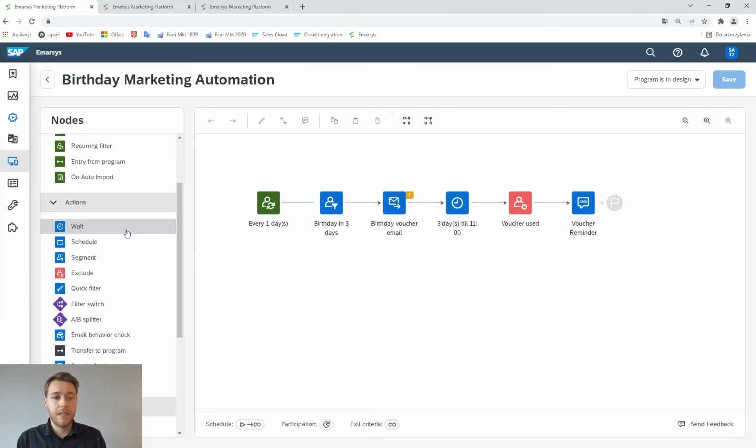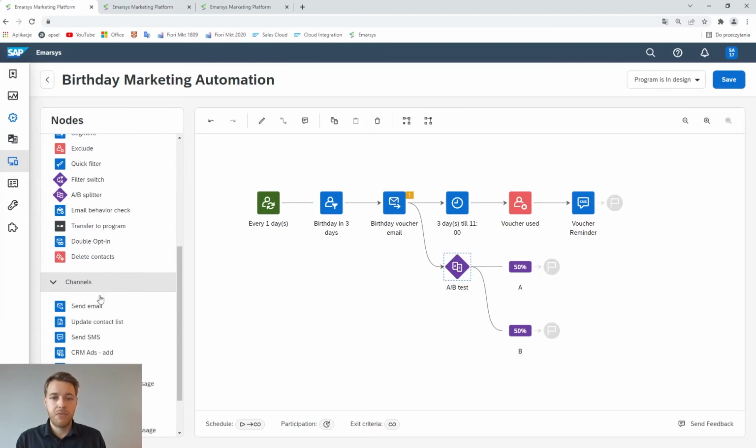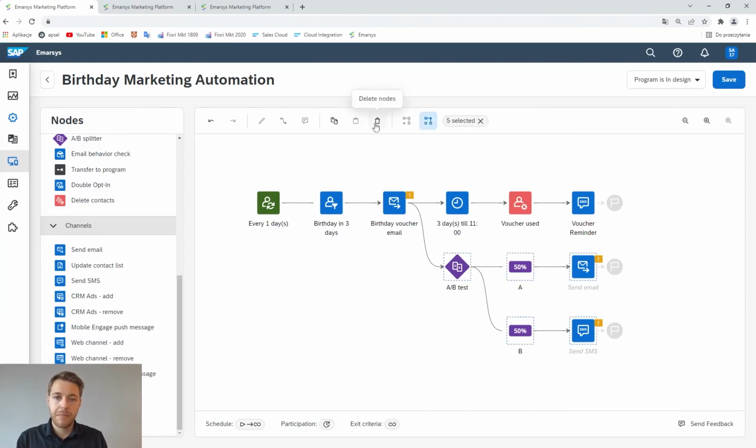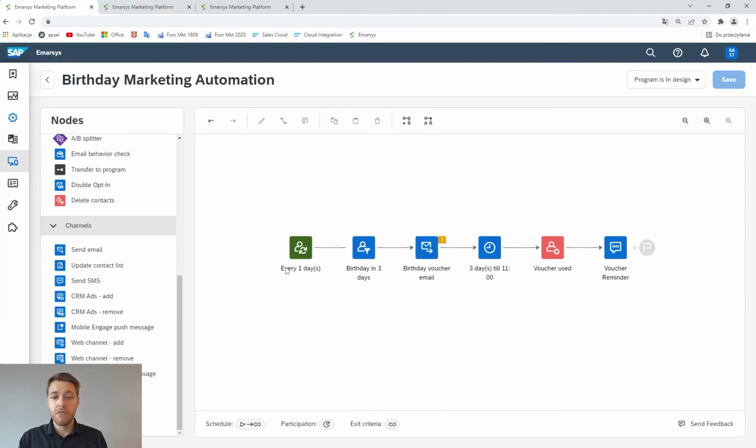Of course, there are a lot of nodes that we could use. This is just a simple example, but there could be some filtering, or for example, I could use an A/B splitter. So let's say that we've sent one email, then we wait if somebody responded or not, and then we can follow with an email and SMS, and we can check which approach would be better. But we keep it simple. So then I run my marketing automation.